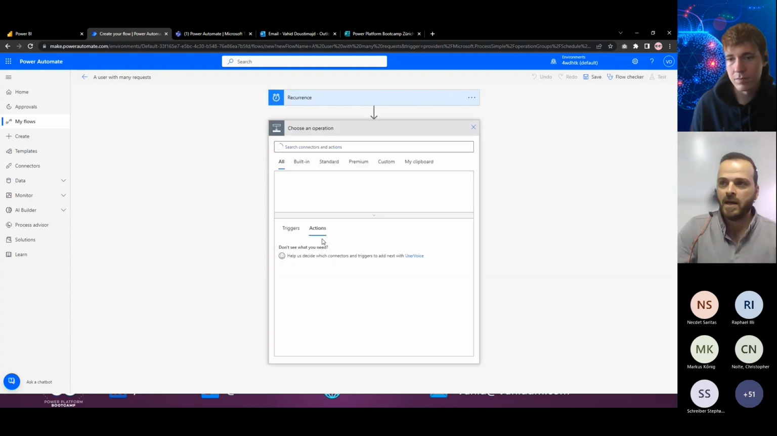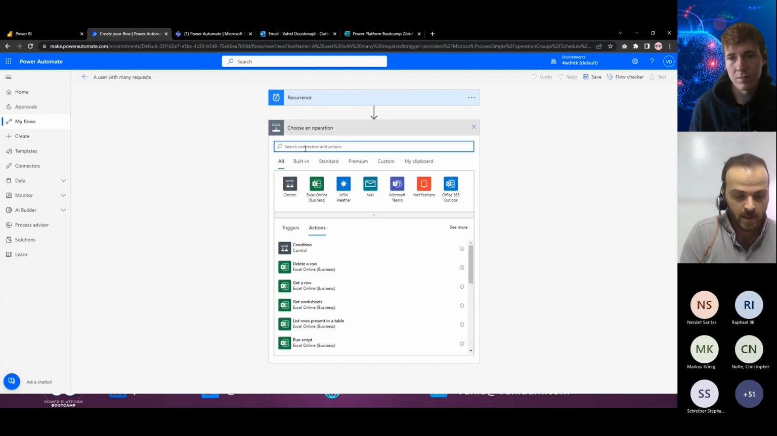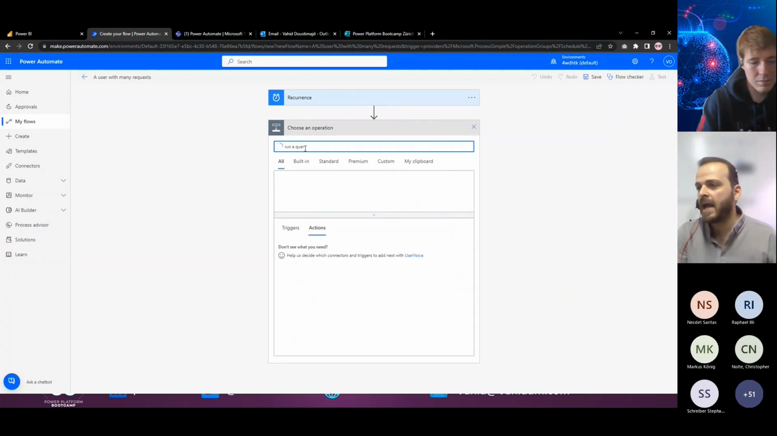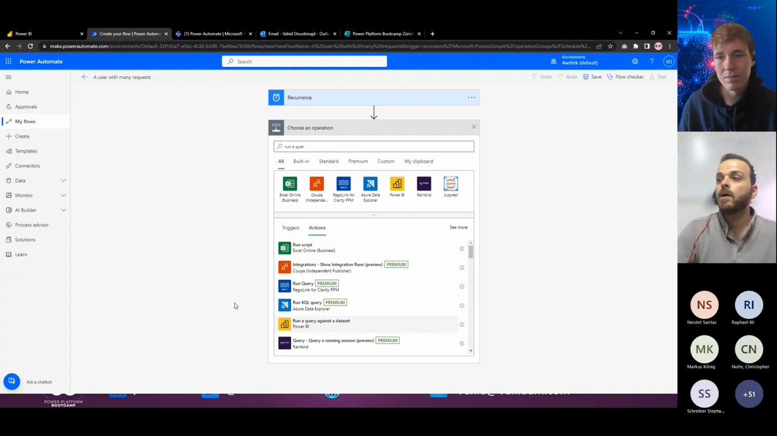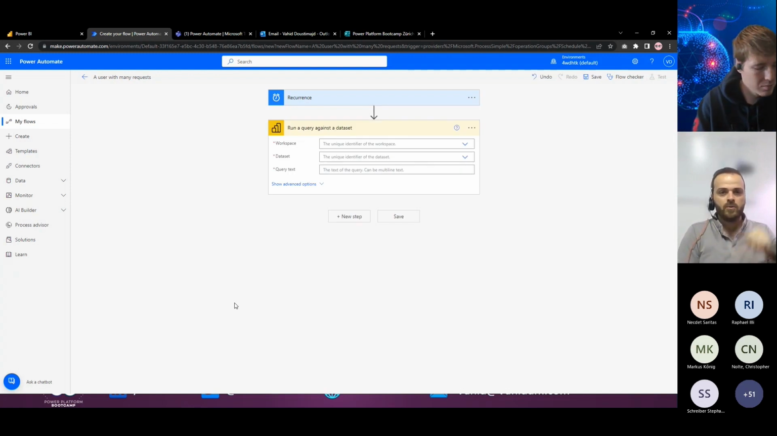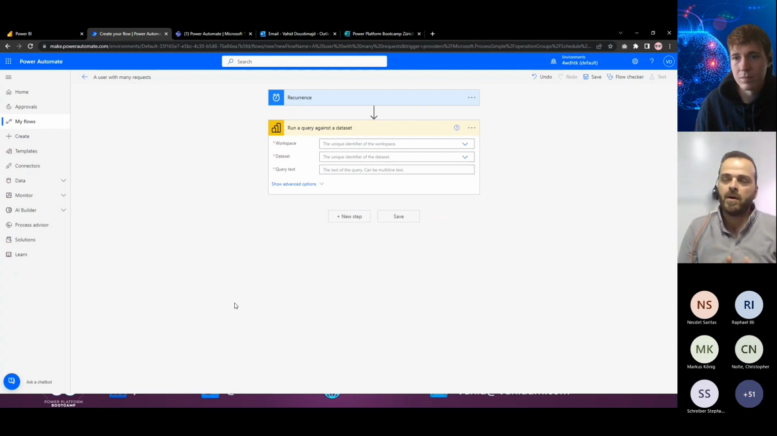So the next step here, I want to run a query against the data set. Run a query is one action for Power BI that was added to Power Automate, I think, one year ago. Before that, if you wanted to run a DAX query against the data set, you had to use the API and the HTTP action inside Power Automate. And that HTTP action is a premium one; you have to buy a license for that. So now it's easy. You just need to select that one and run the query here.